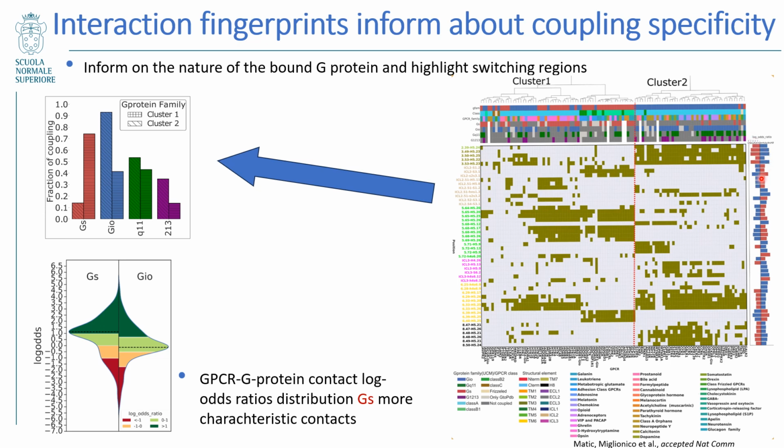We also provide the log odds ratio of each of the contact pairs compared between the Gs and the Gi/o complexes. And the distribution of this log odds ratio for the pairs shows that Gs has more characteristic, higher enriched contacts than Gi/o.